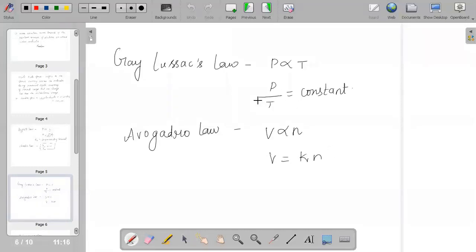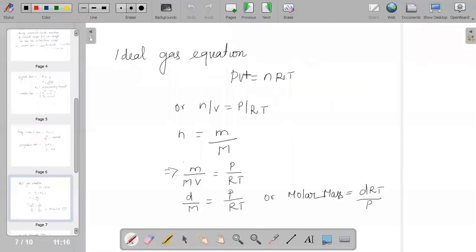The four laws which we have discussed are very important, and numericals on them are also very important. So we need to focus on these four laws and the questions related to them, the most important part of this chapter.